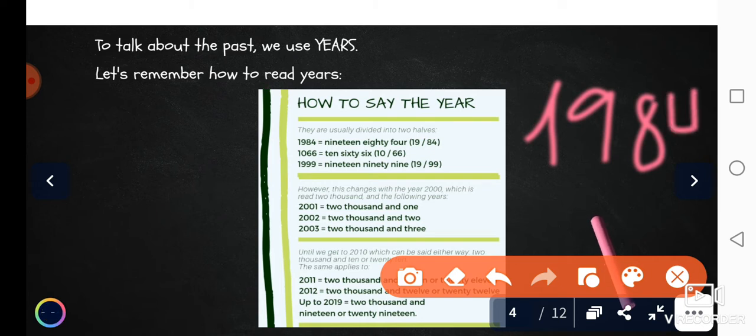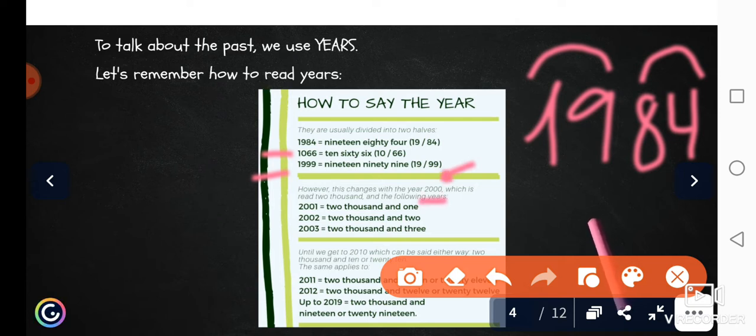The first thing we do in English is divide. We've got this year and we divided it into two, so it is much easier than in Spanish, okay? We just have to say this 19 and then 84, so we say 1984. The same happens to these examples, 1066, 1999, okay? But what happens when we get to this year? We say 2000, okay? We don't say 20, we say 2000, 2001, 2002, 2003.